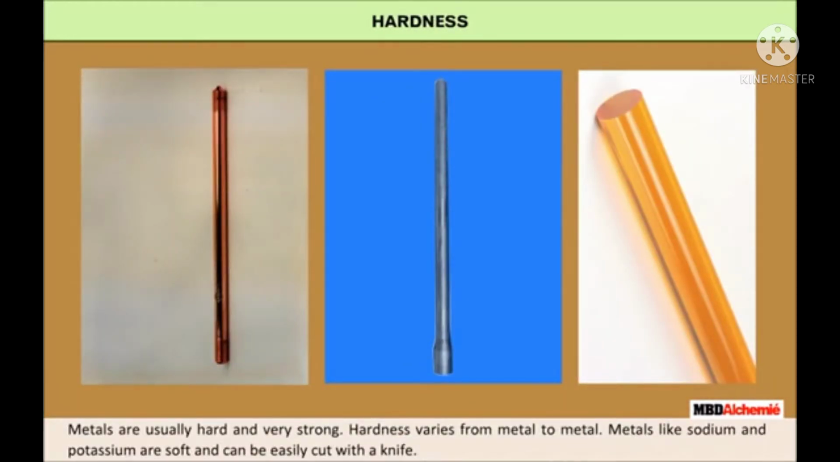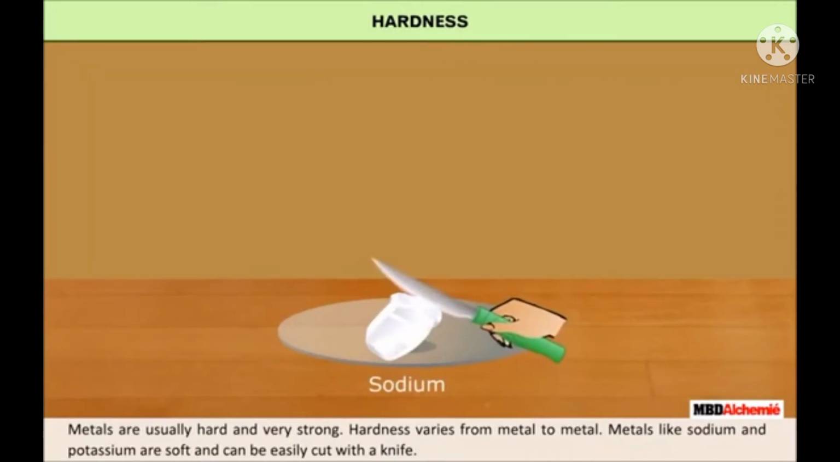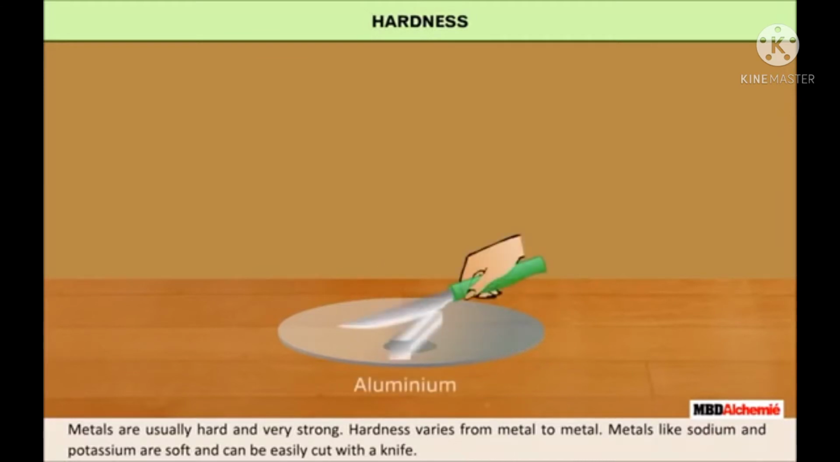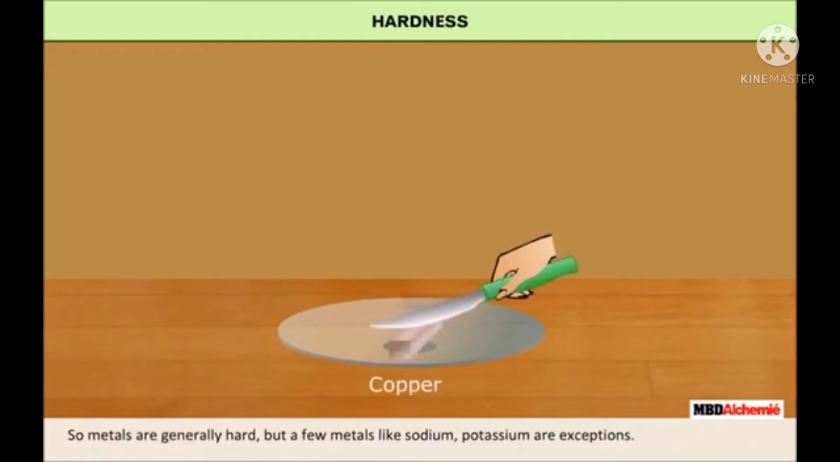Metals are usually hard and very strong. Hardness varies from metal to metal. Metals like sodium and potassium are soft and can be easily cut with a knife. So metals are generally hard, but a few metals like sodium and potassium are exceptions.